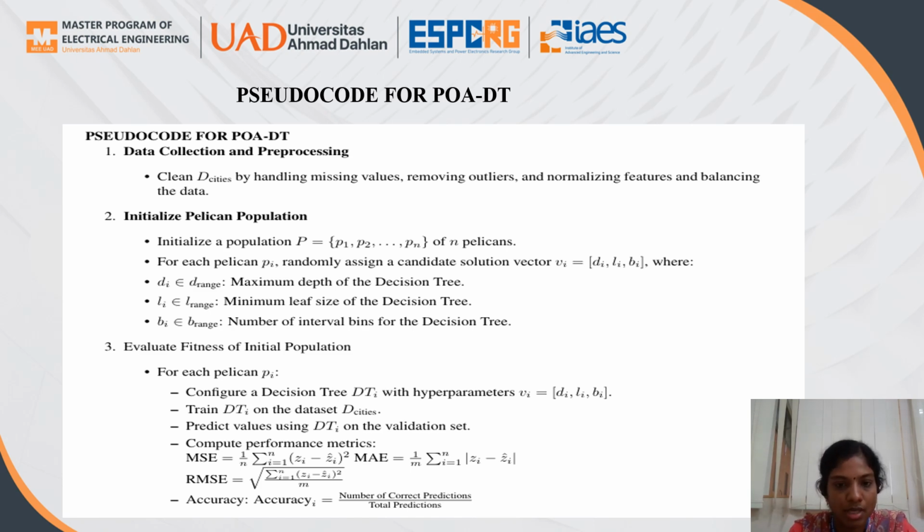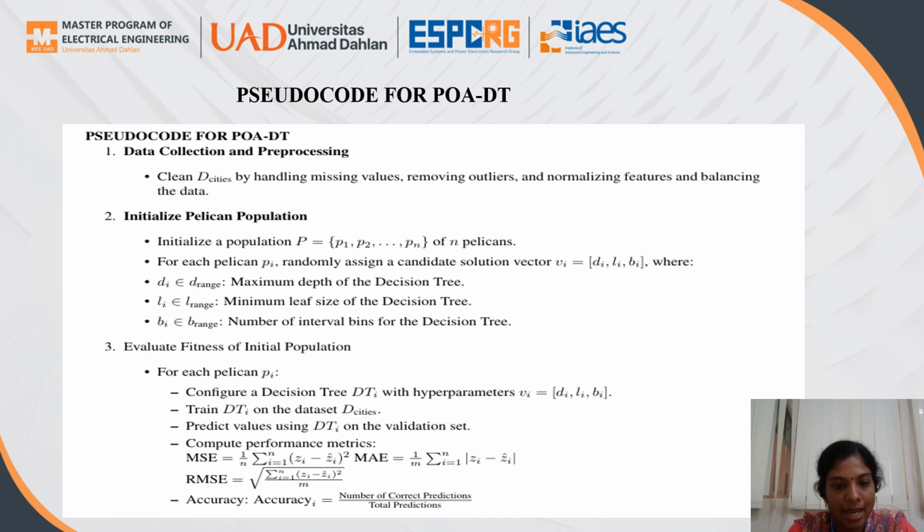Using this, we assign the solution vector like DI, LI, BI. DI refers to the maximum depth, LI refers to the minimum leaf size, and BI refers to the number of bins in that decision tree. Next, we have to evaluate the fitness of the initial populations.